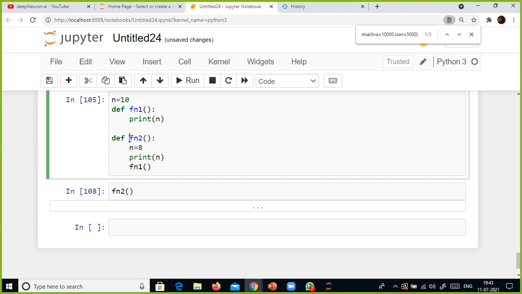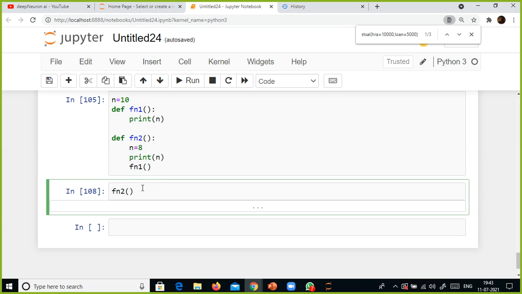So in this function body, how many statements are there? Three statements. When I call fn2 like this, it has to execute these three statements, because these three statements form part of function 2's body. Whatever the contents in the body should get executed.